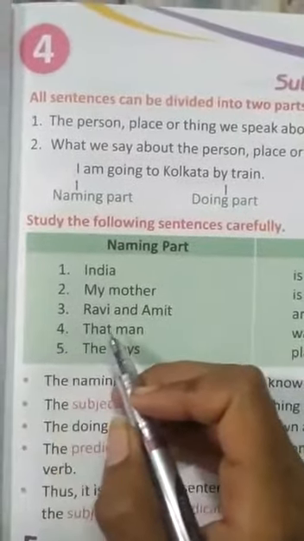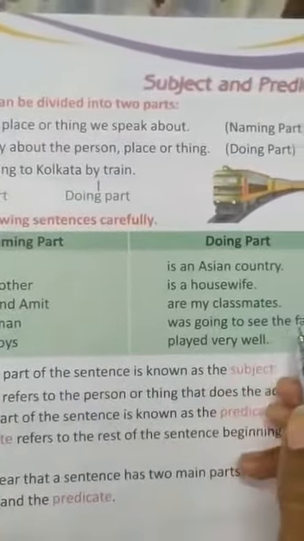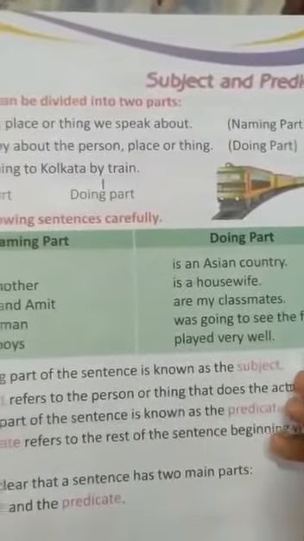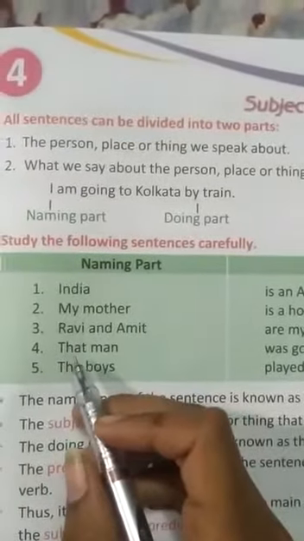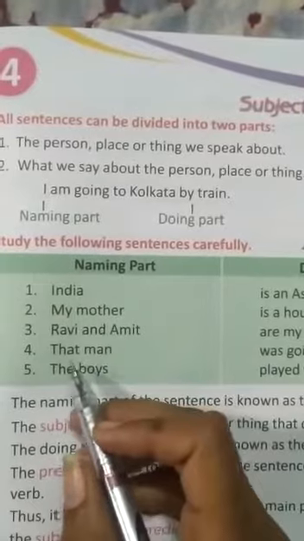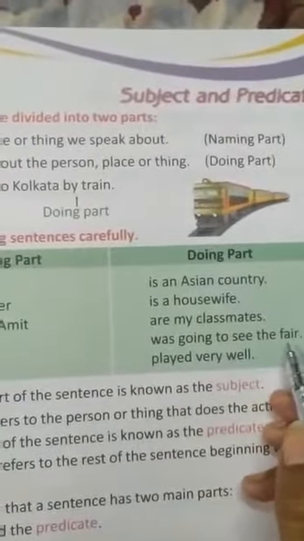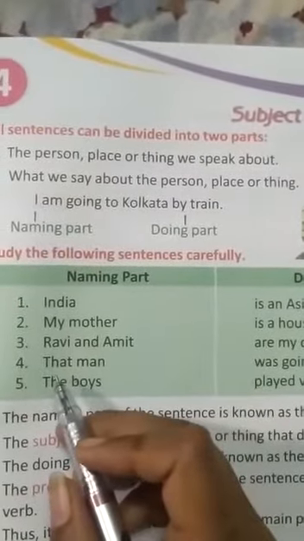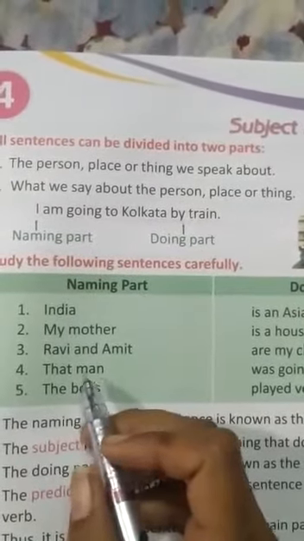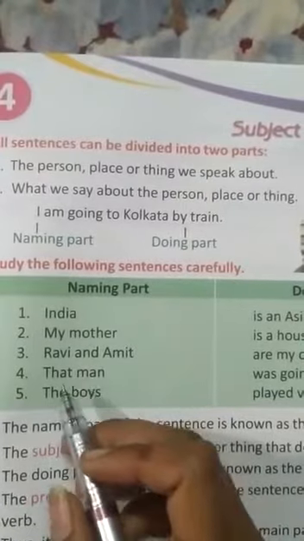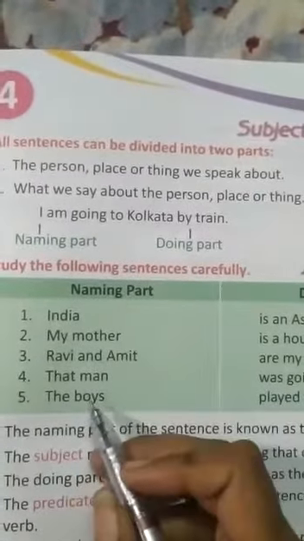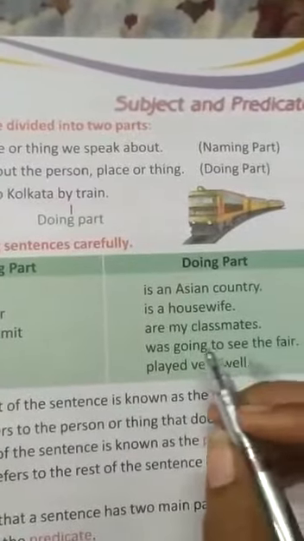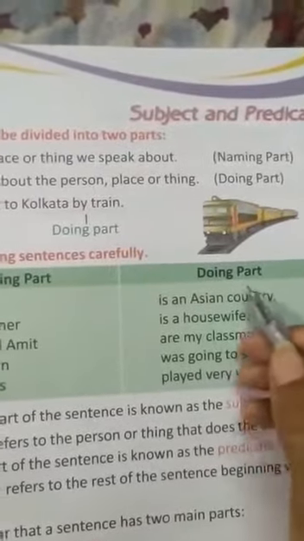Number 4. That man was going to see the fair. Here the subject, the naming part, is that man. Why? Who is going to see the fair? Yes, that man. So the naming part is that man, and was going to see the fair is the doing part.